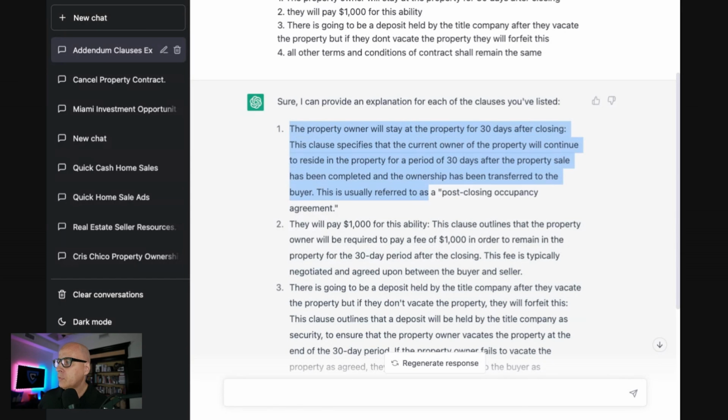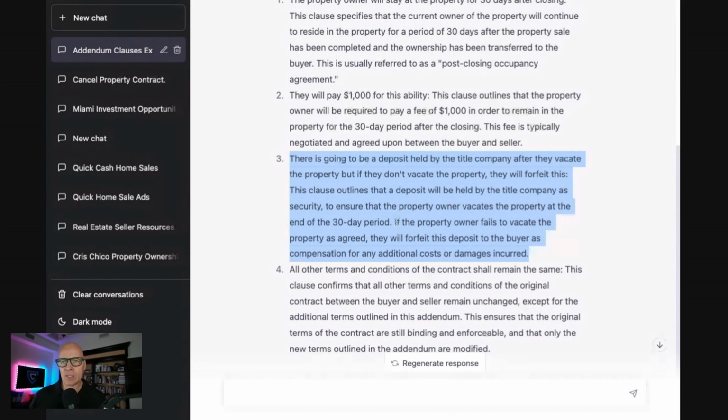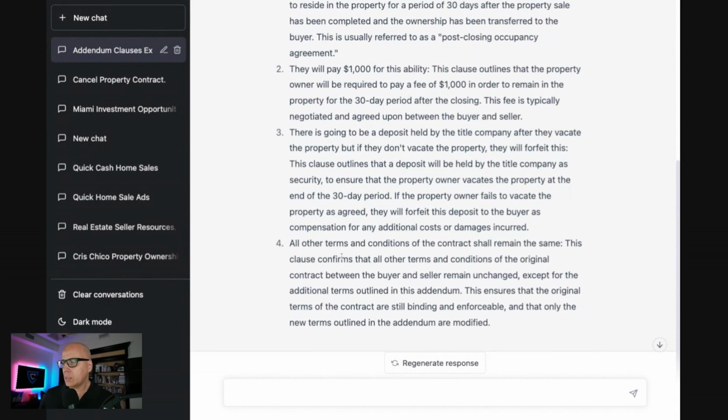Property owner will stay at the property for 30 days after closing. This clause specifies that the current owner of the property will continue to reside in the property for a period of 30 days. So it's pretty good detail. They will pay $1,000 for the stability. This clause. So it goes here. There is going to be a deposit held by the title company after they vacate the property. But if they don't vacate, they will forfeit this. This clause outlines that a deposit will be held by the title company as security to ensure that the property, if the property owner fails. So it fleshed this out rather well, enough that we can use this.